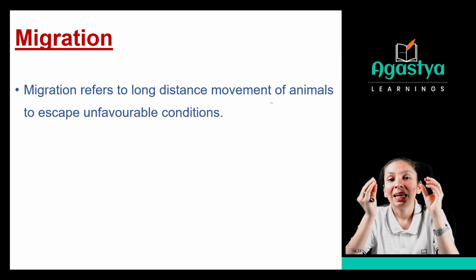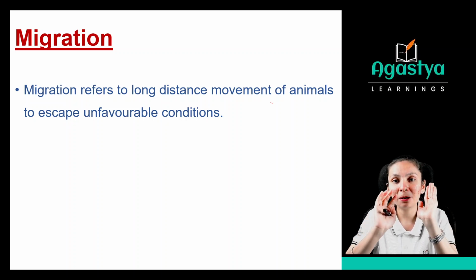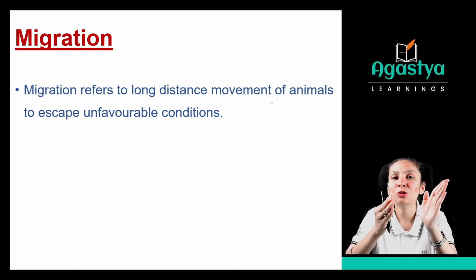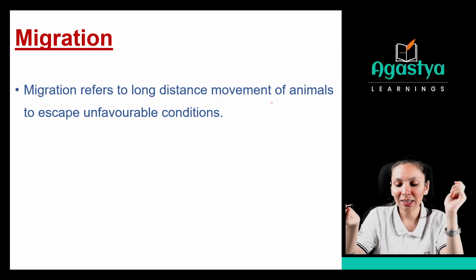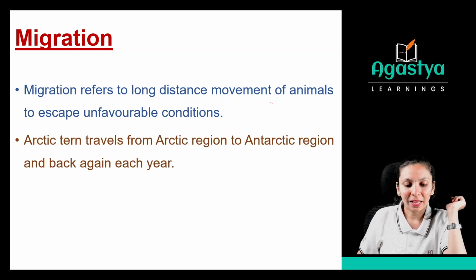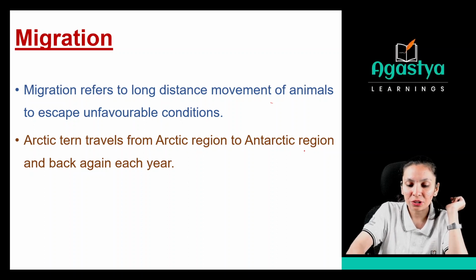Just like that, if the animal is not finding favorable conditions at a particular place, they will leave that place and go to the next place, right? That is called migration.